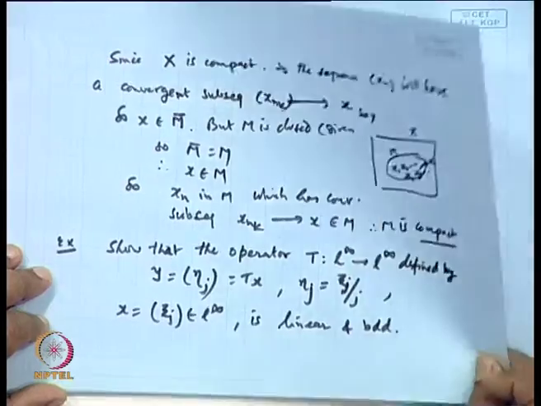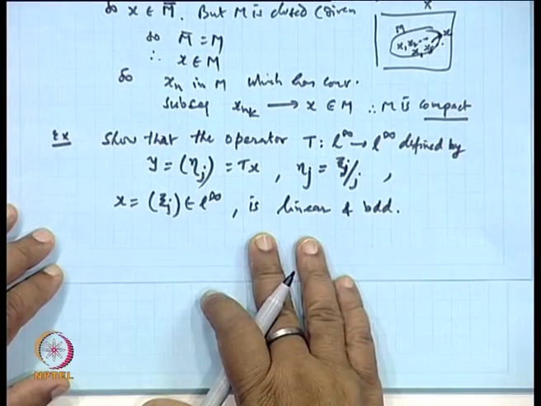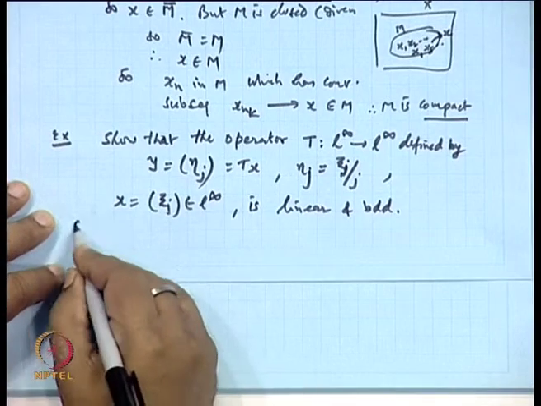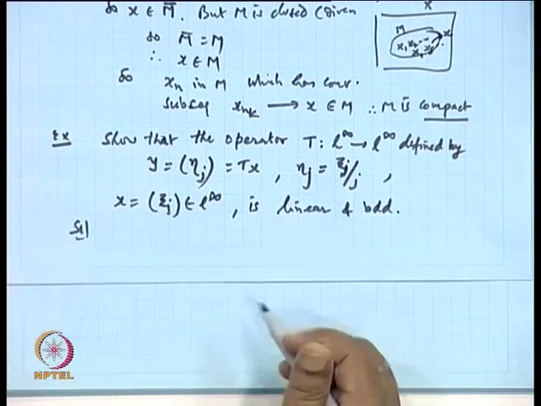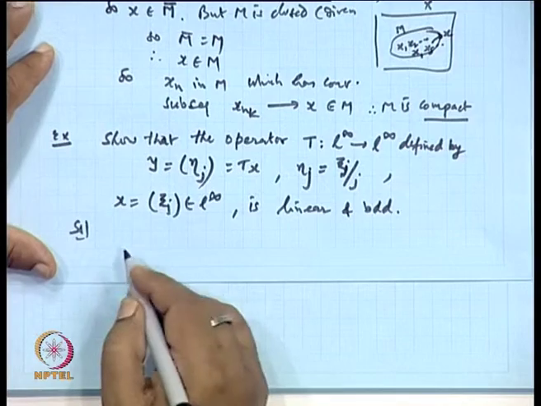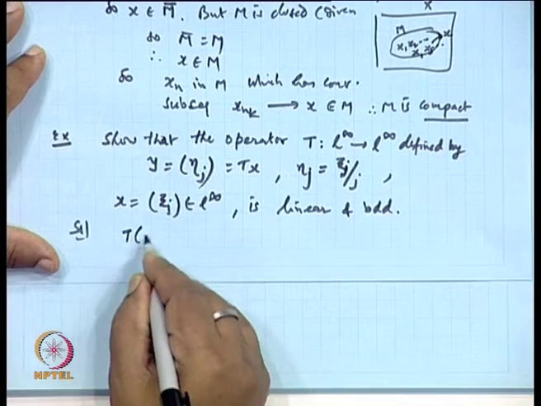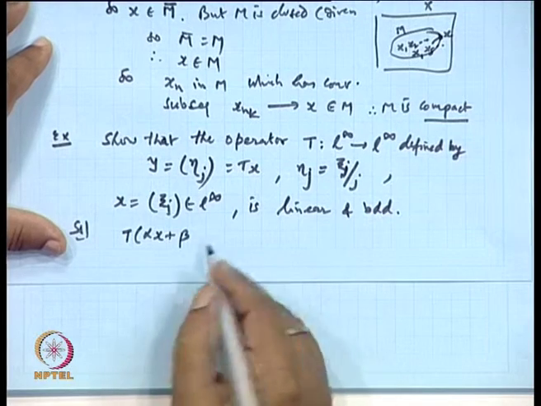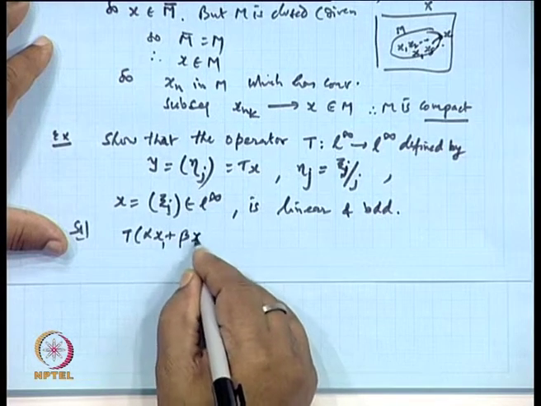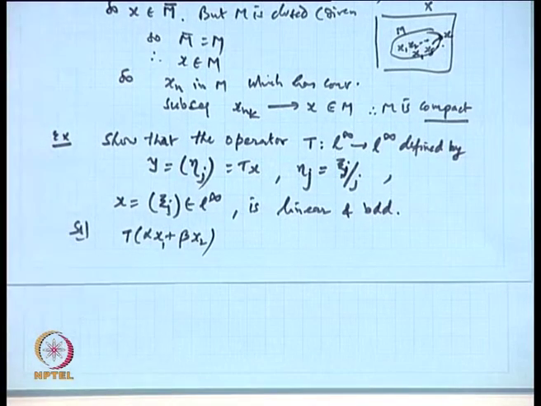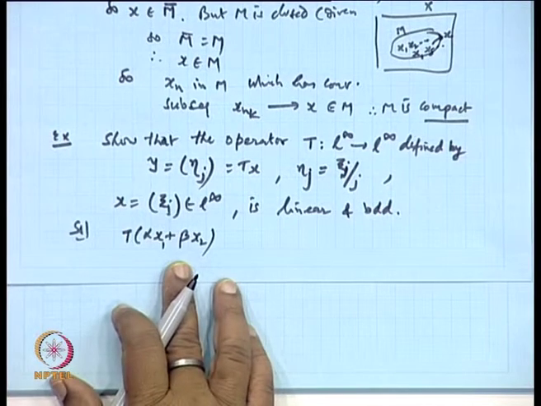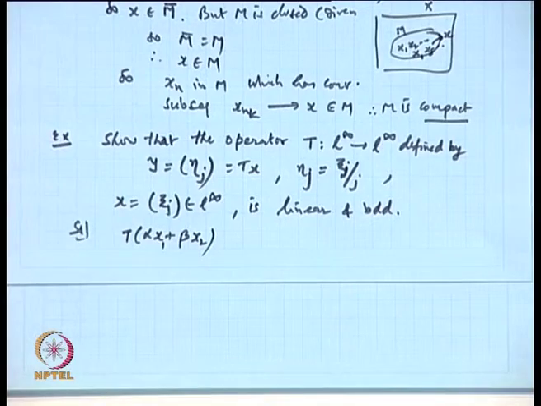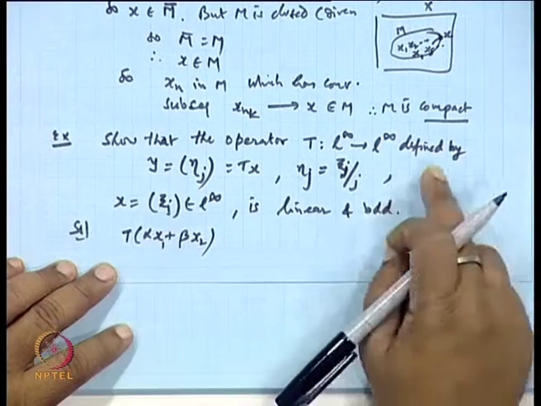If we look at this problem, I think the solution is simple. We want this operator to be linear and bounded. For the linear property, we have to write alpha x_1 plus beta x_2. If this is alpha of Tx_1 plus beta of Tx_2, then T becomes linear, where Tx is defined in this fashion.